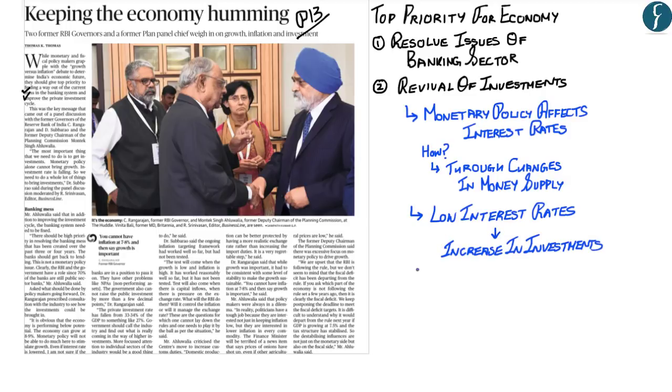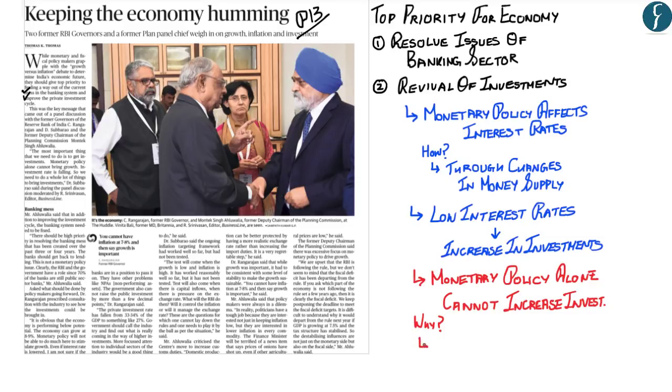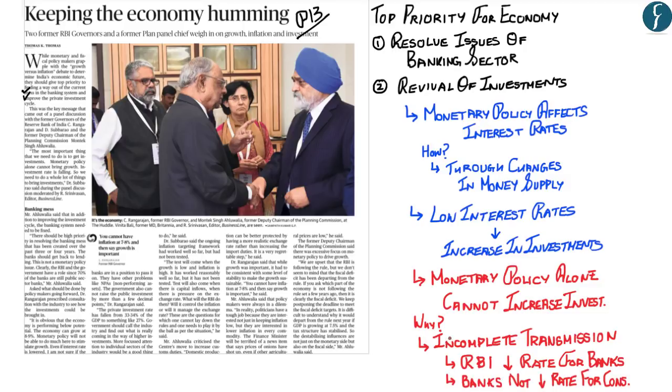But according to the article, the monetary policy cannot alone solve the problem of low investment. And the main reason for this is the incomplete transmission of monetary policy. Now, the RBI reduces the interest rate for banks through its various instruments such as cash reserve ratio, bank rate, repo rate, among others, but the banks do not pass this decrease in rate on to the consumers, and this is what is called the incomplete transmission of monetary policy.